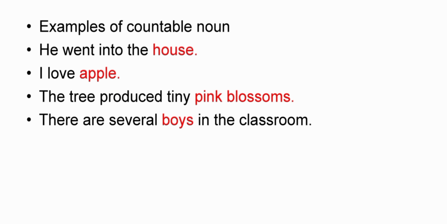Okay. Countable noun examples. He went into the house. I love apples. The tree produced tiny pink blossoms. There are several boys in the classroom. House, apple, pink blossom, boys: these come under countable nouns. You can count the houses, apples, blossoms, and boys.